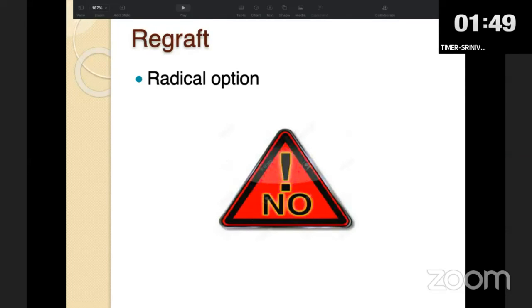If none of the previous interventions I mentioned work out, one can even think of a radical option of doing a regraft, but usually no one does it.